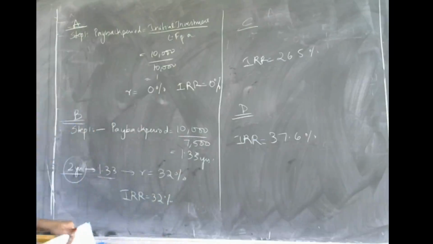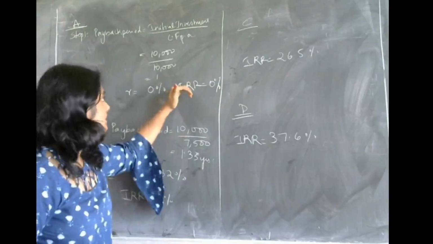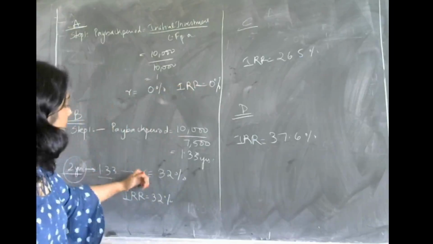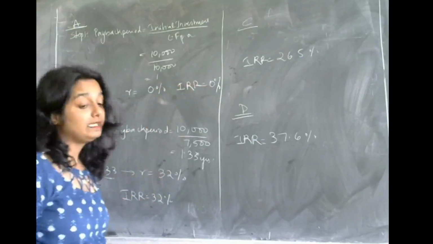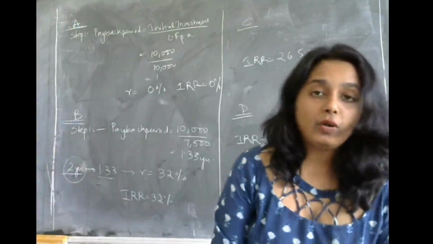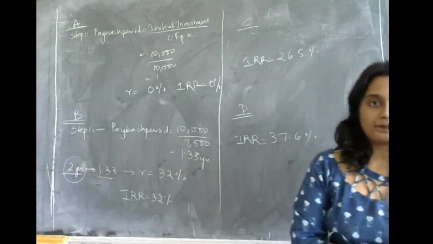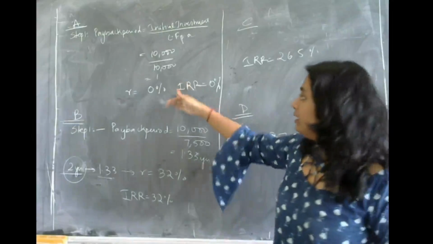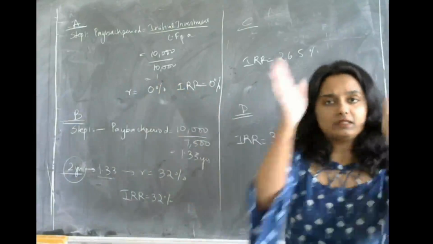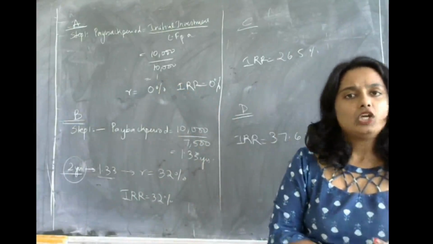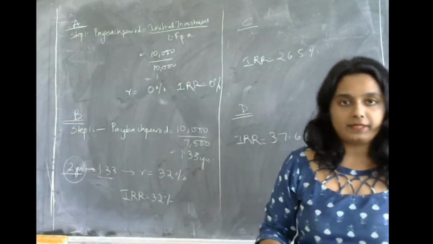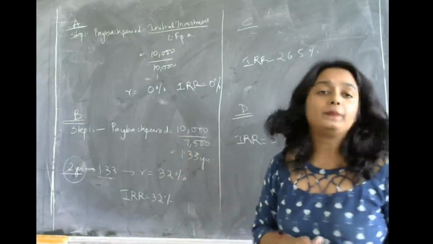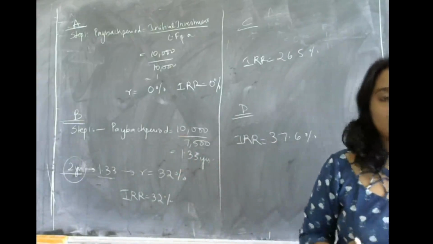Now you will ask that over here we are directly taking the rate that we are getting as IRR. Over here also the rate we are getting is 32% and we are directly taking it as IRR. If you have gone through the IRR problem, you will notice that we were not getting the exact value. Over here we are getting it directly in the present value annuity factor table, so we don't have to do the trial and error method. Here directly you are getting 1.33 at 32%, so you don't have to do trial and error method.